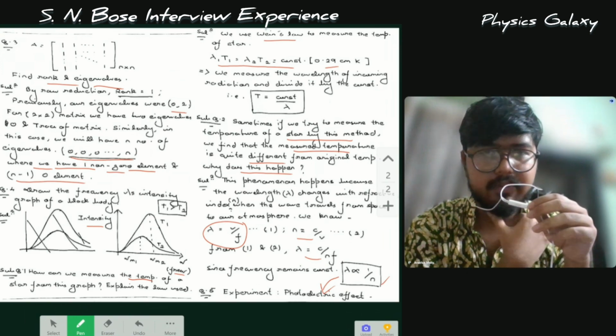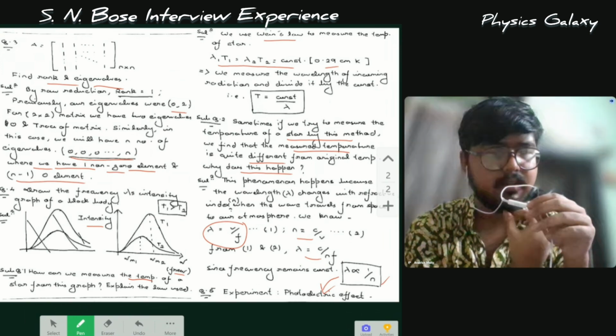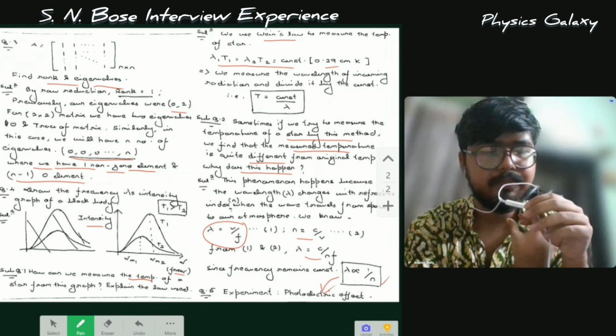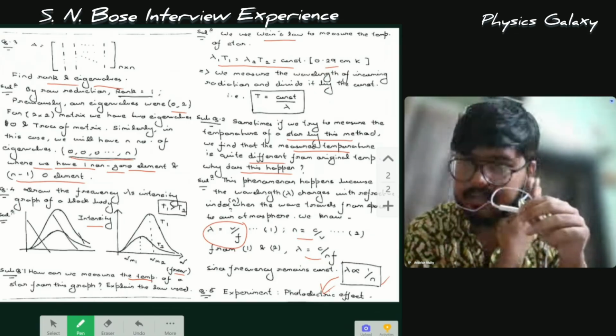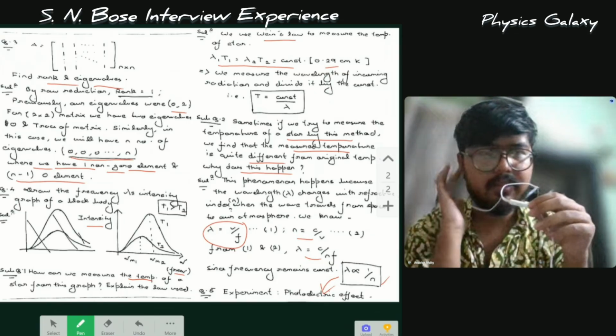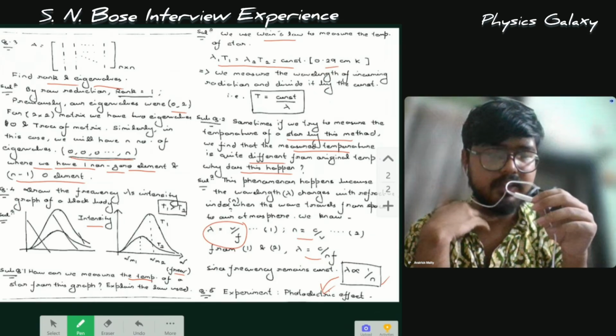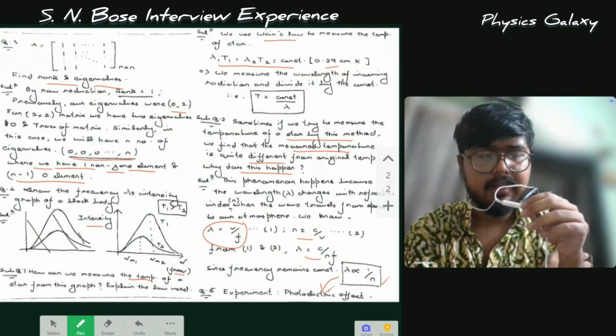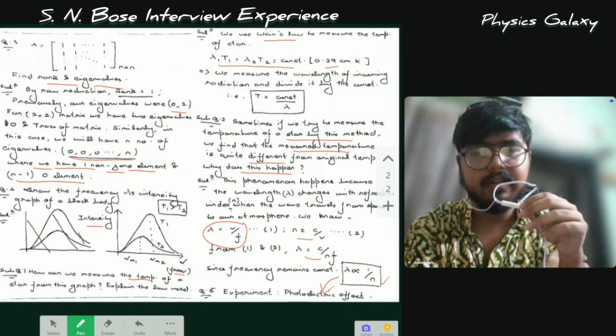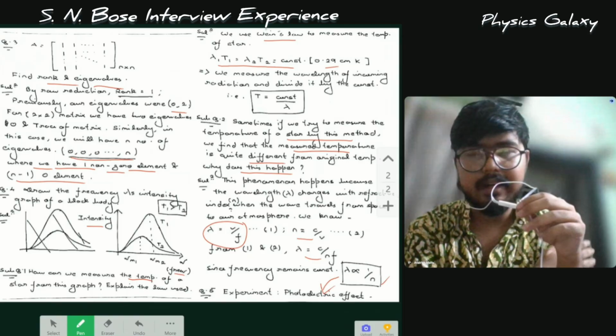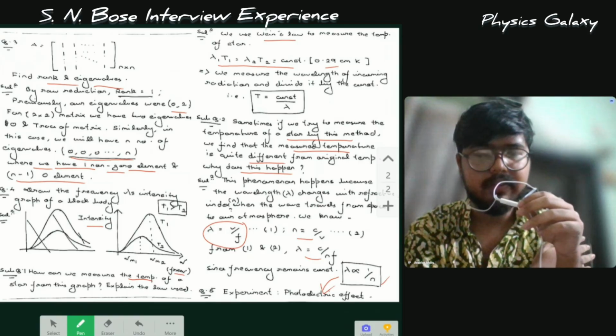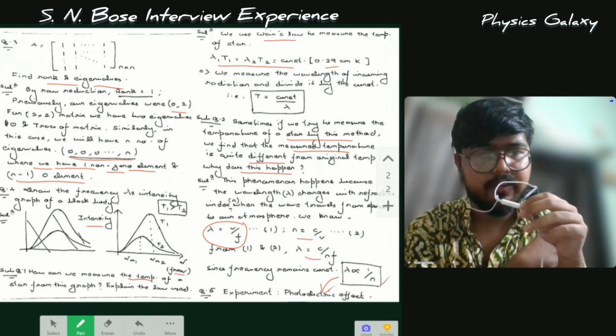So basically that was all I was asked. One more thing they asked me was whether the value of the Planck constant which I measured came out as expected. I said that no, sir, there were some orders of magnitude of error. And they asked me, how did the error come about? I tried to say that a lot of heating can happen, which leads to sources of error in the experiment and can cause problems. And that was all. So this was my interview experience.